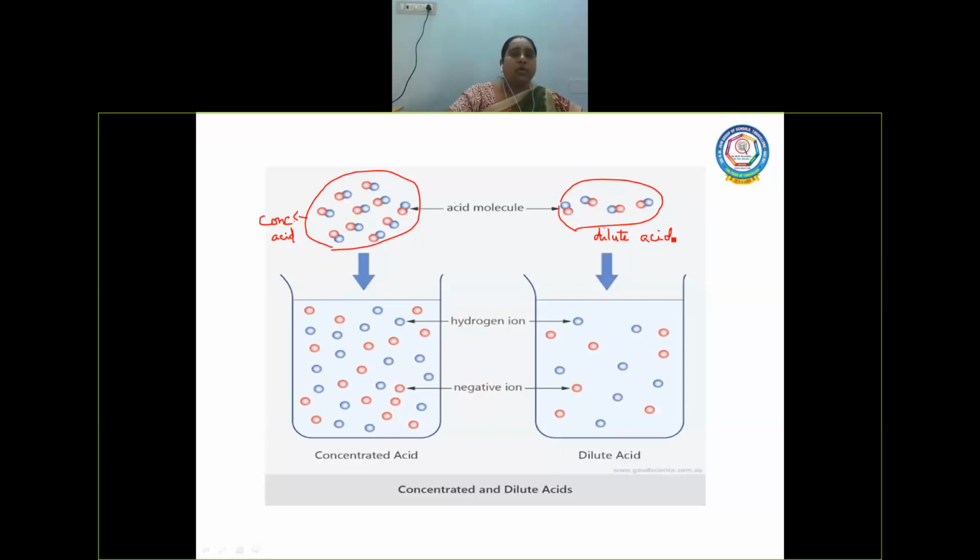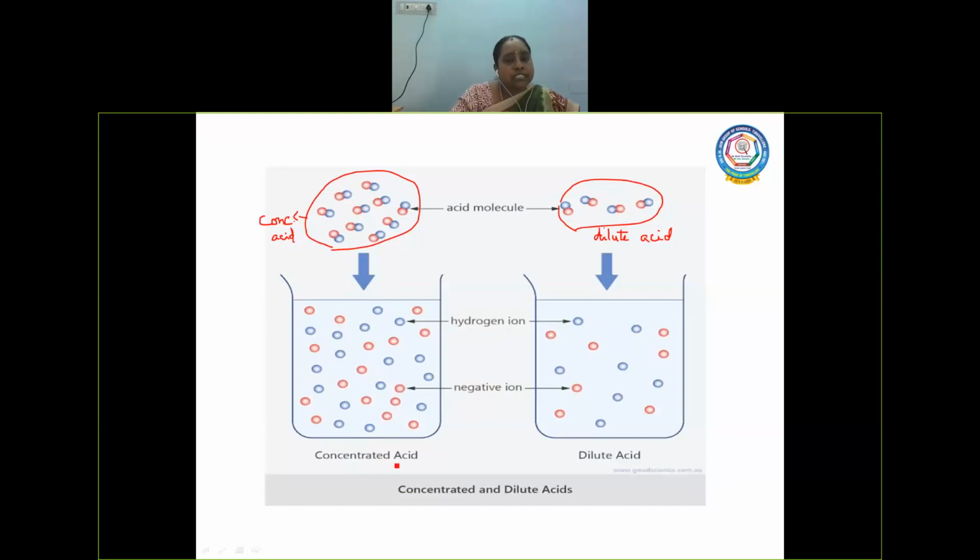Now this concentrated acid in aqueous form, what does it contain? I told you, in the laboratory we will not be using fuming acid because it is highly corrosive in nature. So we will definitely have 20 to 30% water in the concentrated acid which we use for laboratory purposes. In this type of concentrated acid, the blue color ions are hydrogen ions, whereas the red color ions are negatively charged ions.